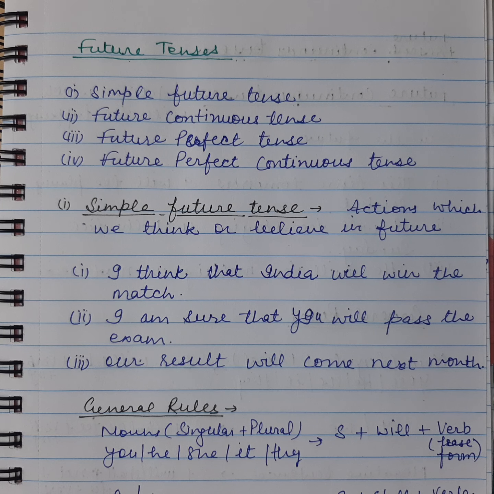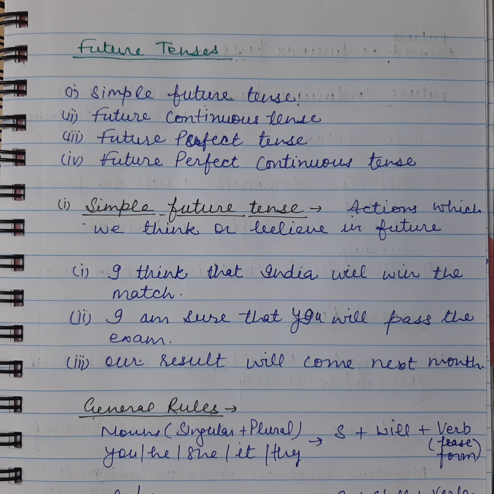So first, simple future tense. In simple future tense, we express actions which we think or believe will happen in the future. So what are these? For example, I think that India will win the match. So here we are thinking of some action in the future, that India will win the match. India may not win the match, but we are thinking it.